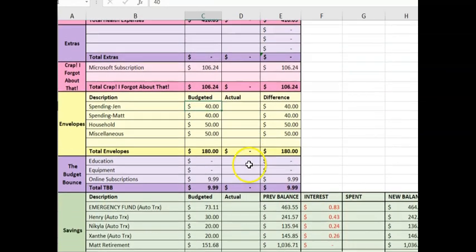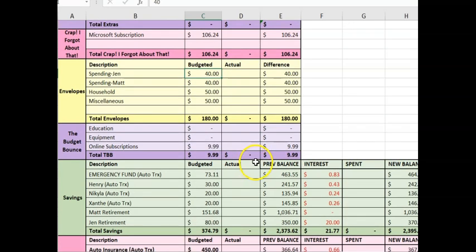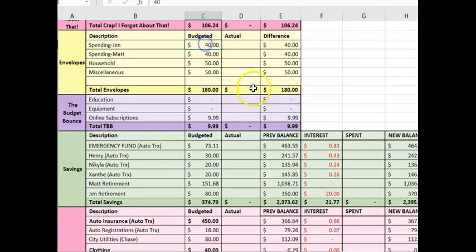Then in envelopes, these are actually electronic envelopes. We do not keep cash envelopes in our house, but I am going to bump my spending. For the last 3 months, I have gone over a little bit, so I'm going to bump mine to 60. Matt remains at 40 without a problem, so I'm going to leave that there. And then our household and miscellaneous will be at 50, bringing envelopes to $200.